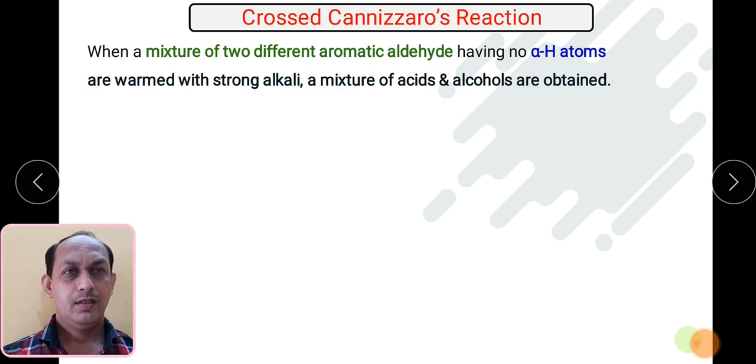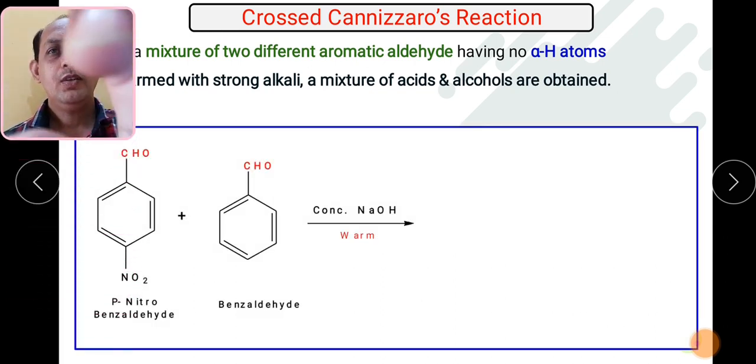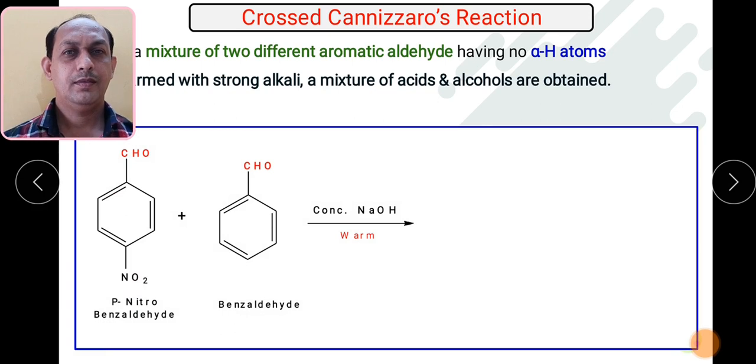The products are the same, alcohols and sodium salt of acid, but which one will form as alcohol and which one will form the acid? So let us see this particular reaction. Let us see, para-nitrobenzaldehyde. We can take another example also.